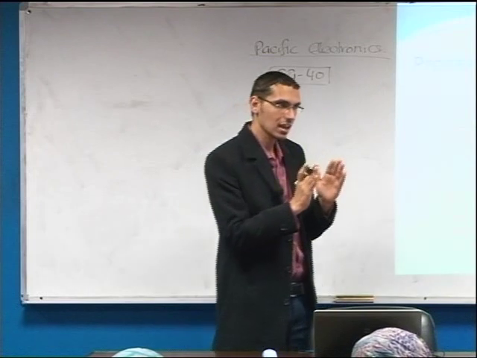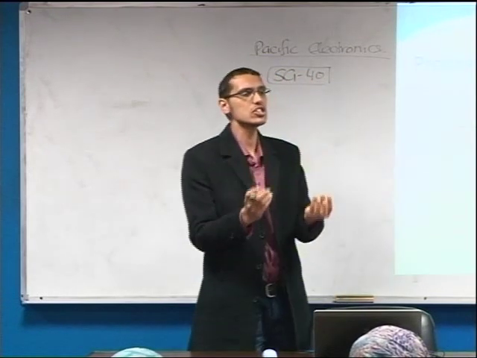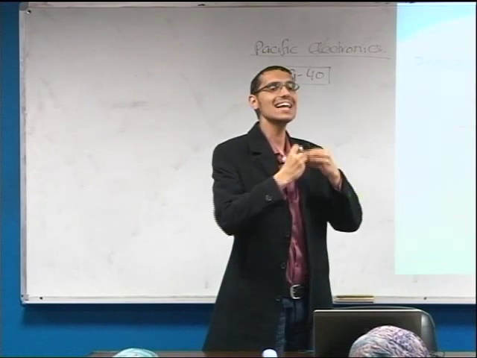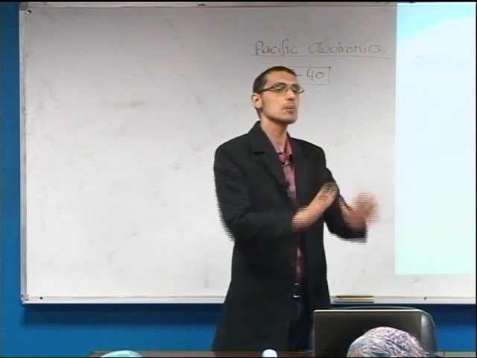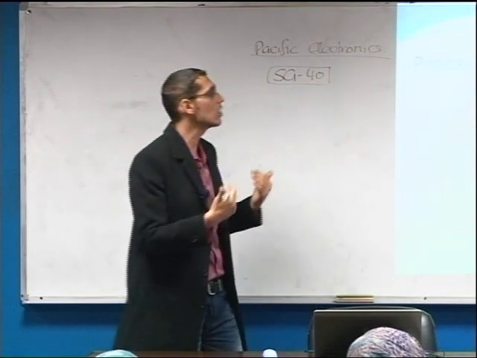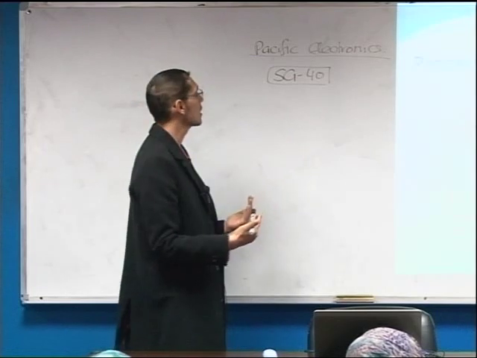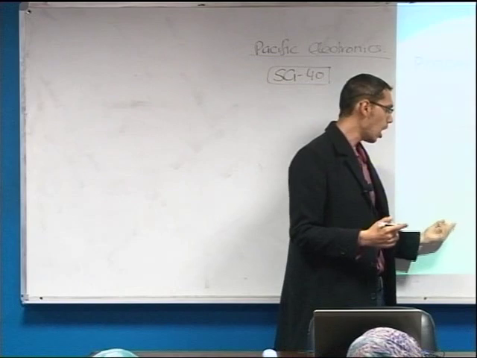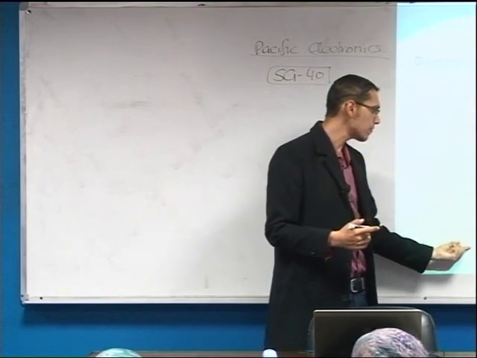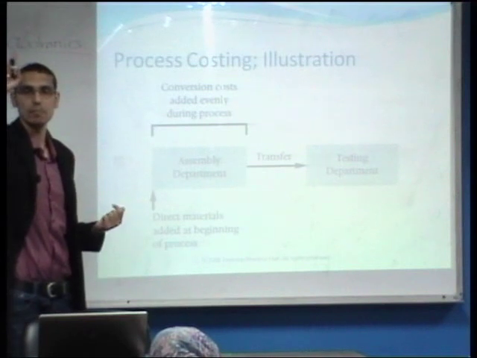Therefore, the categorization of costs here depends on the question: when do we add these costs into the manufacturing process? According to our example of Pacific Electronics, the direct materials are added at the beginning of the process. Therefore, this is the first category.